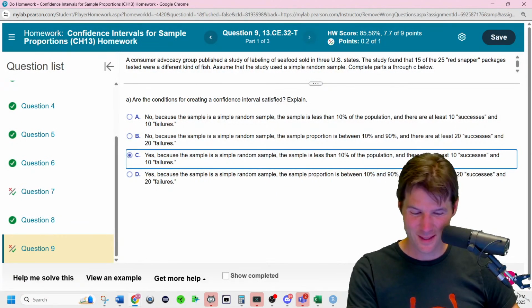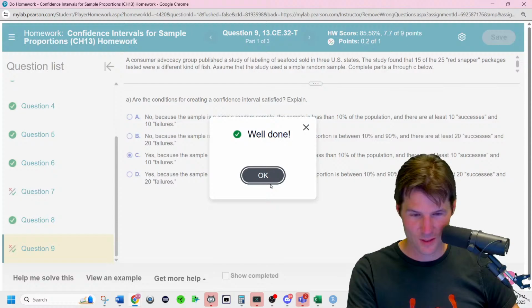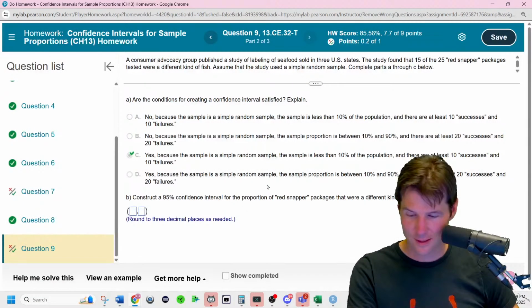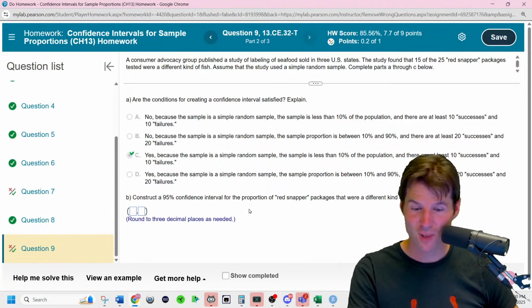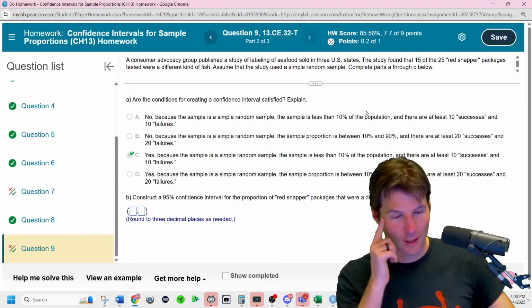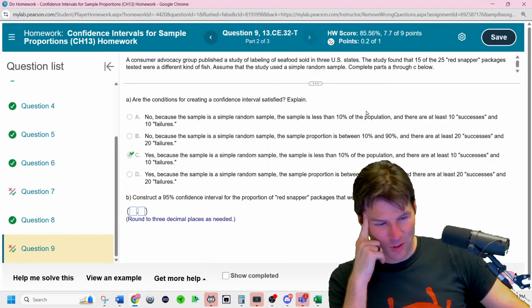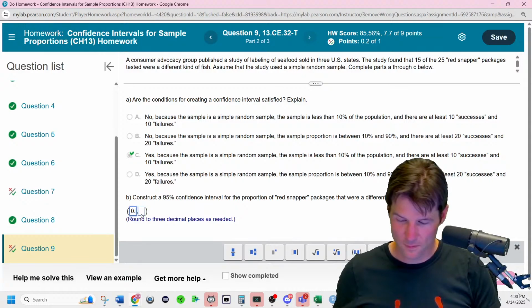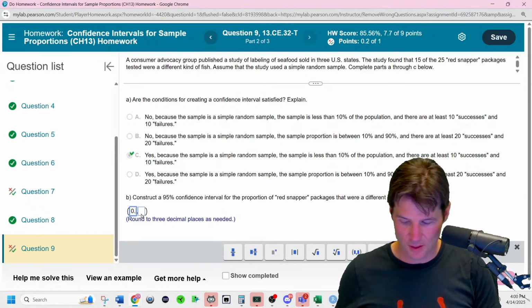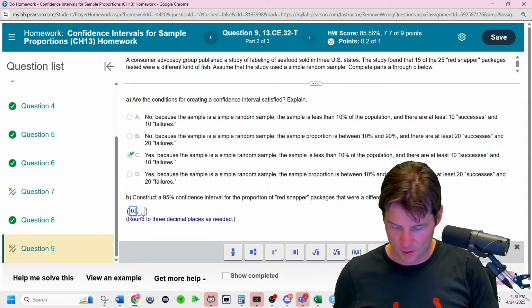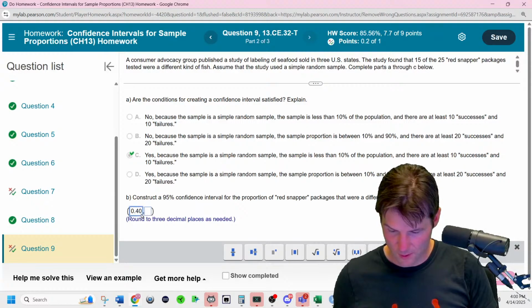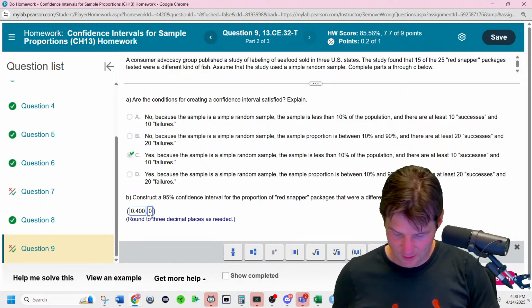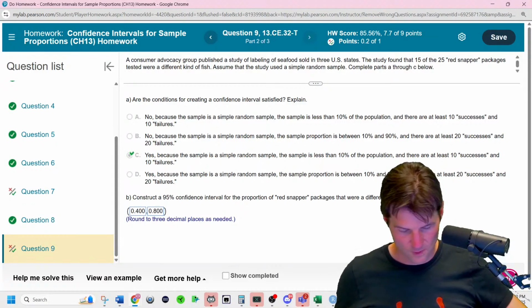Yep. And do we get points for this? We got an 86. And then we just have to make the interval. Can I guess the interval? Okay, that is 60% plus or minus. Let's go 60% plus or minus 25%. Or 20%. This is my guess. Check answer. How'd I do?